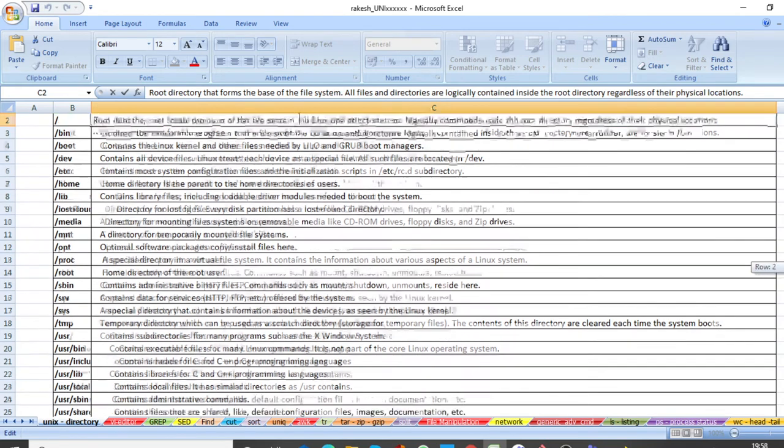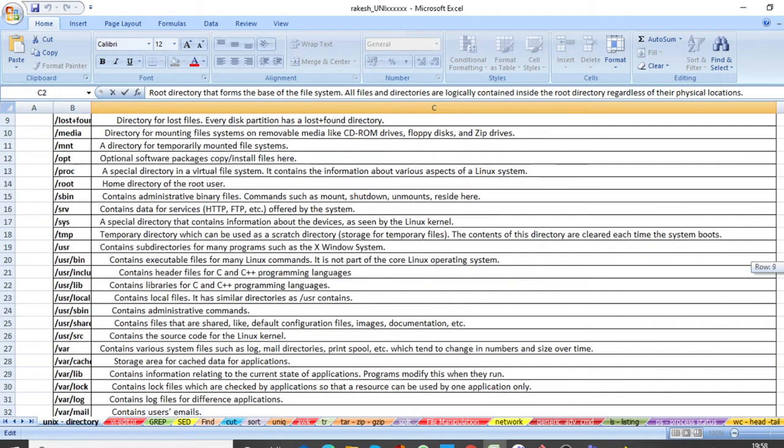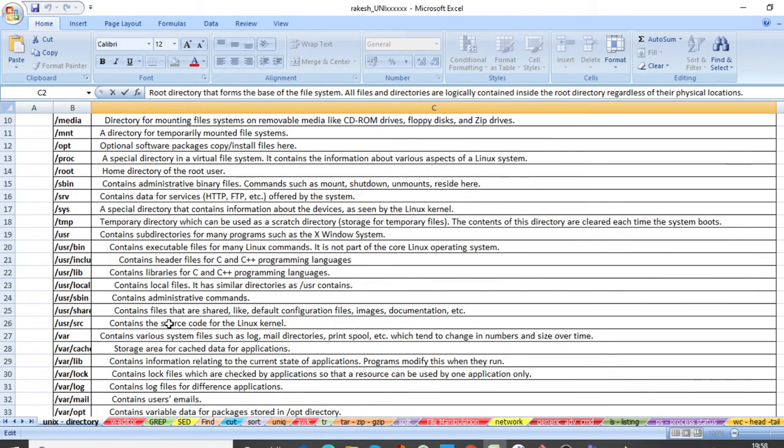Let me tell you another important one, var. Var contains various system files such as log, mail directories, print, spool. Spool I will tell you later what it does. Then it tends to change in number and size over time, okay? So it is saying the size will be changing with respect to time.